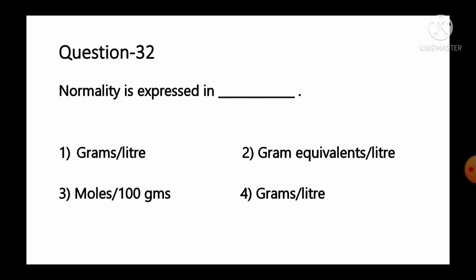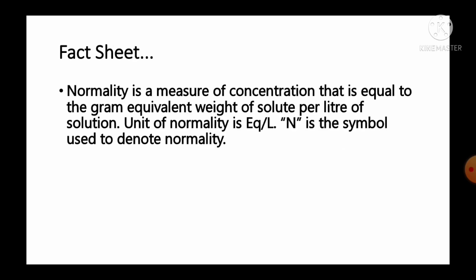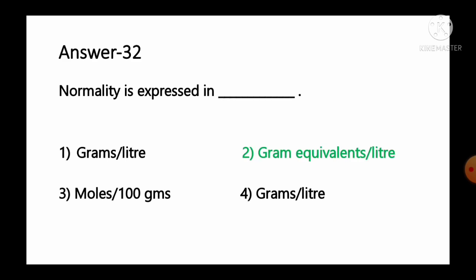Move to the next question, number 32. Normality is expressed in option number 1 grams per liter, number 2 gram equivalents per liter, number 3 moles per 100 grams, number 4 grams per liter. And the fact given regarding this question, normality is expressed as concentration that is equal to the gram equivalent weight of solute per liter of the solution. Unit of normality is equivalent per liter and N is the symbol used to denote the normality. So from the given information, we can say normality is expressed in gram equivalents per liter. So option number 2 is the correct answer for this question.